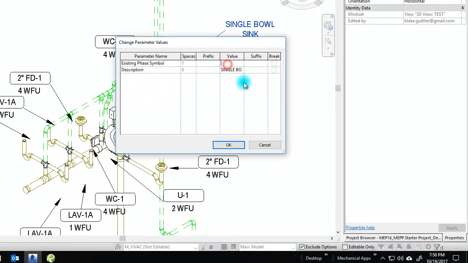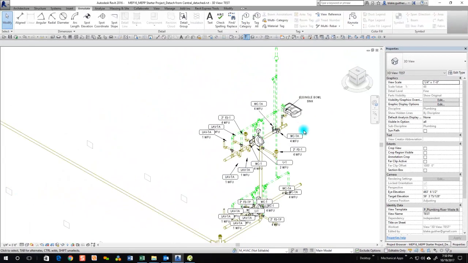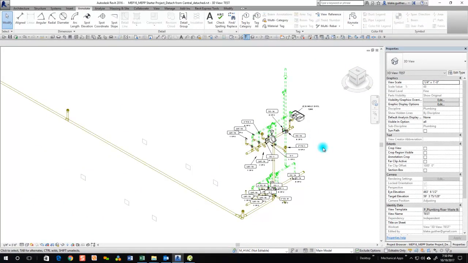So for example, if this was an existing element, what you would see is that in the tag. So you guys can use and modify them as you wish.